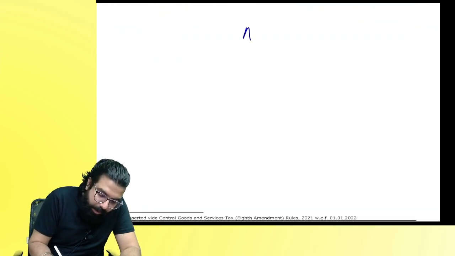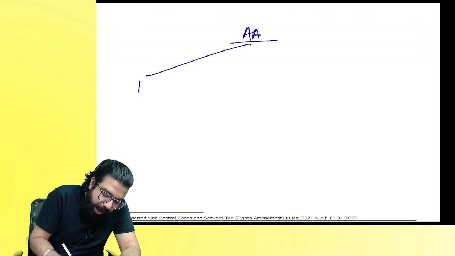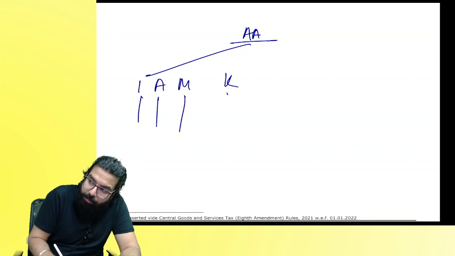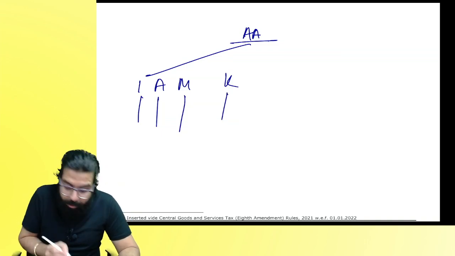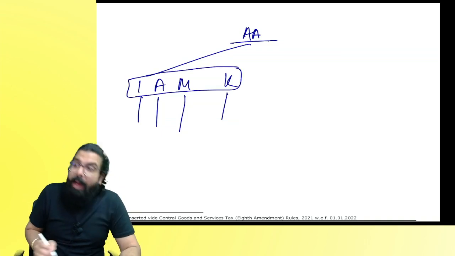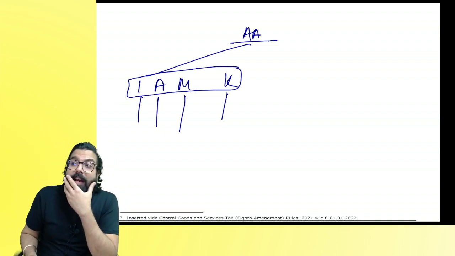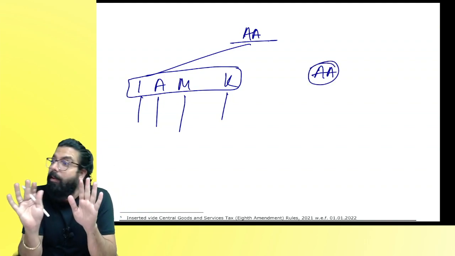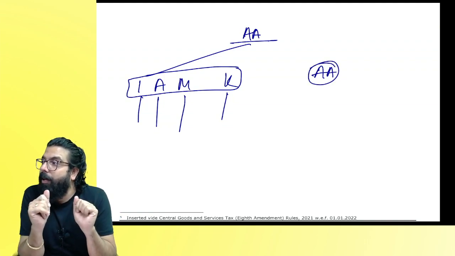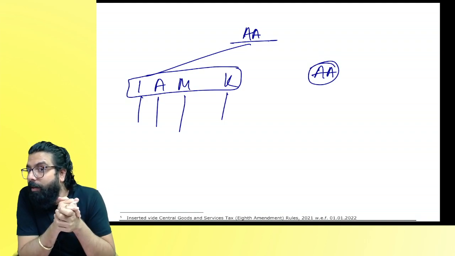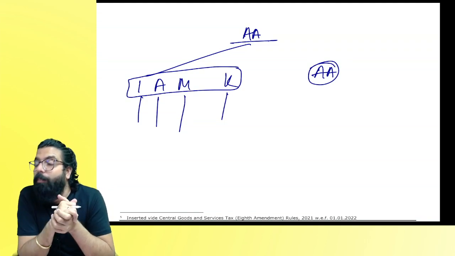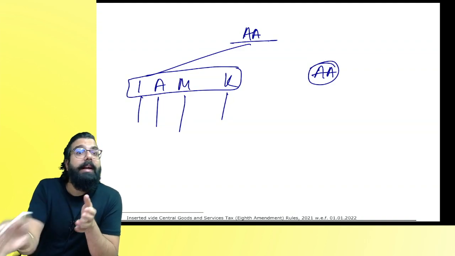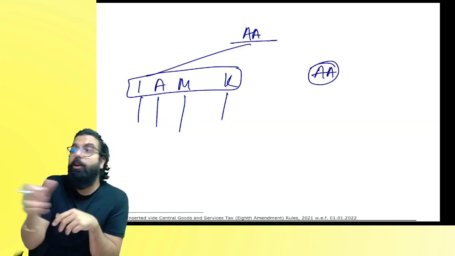authentication. Aadhaar authentication was required by whom? IAMK. Individual, authorized signatory, managing and authorized partner, and Karta. Do you remember? But if these people had taken registration before 2020 when Aadhaar authentication came, then without Aadhaar authentication they took the registration. Aadhaar authentication came in 2020. If you had taken the registration before that, did you do Aadhaar authentication? No. Or maybe after 2020, you took registration by getting physical premises verification. Did you do Aadhaar authentication?